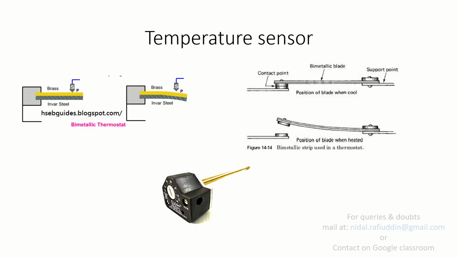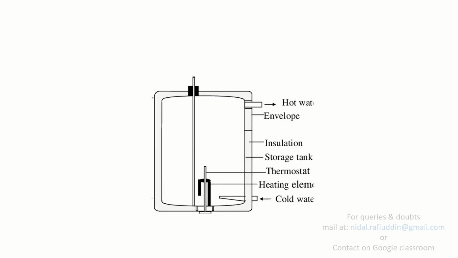So in our previous lecture, we talked about a few examples related to control systems and tried to understand how control systems work and what is the importance of control systems in different fields of engineering. In this lecture, we shall discuss a few more examples. One of which is the electric geyser, which is normally available commercially in our homes.